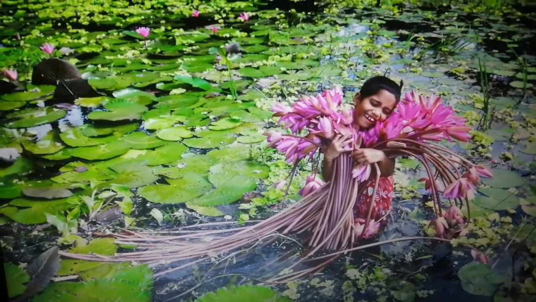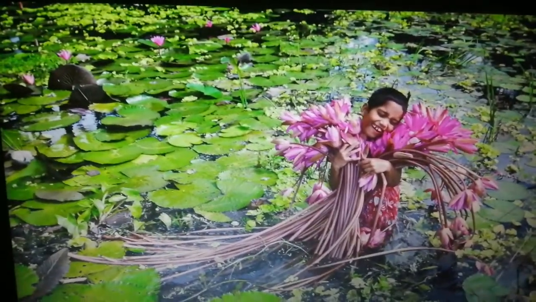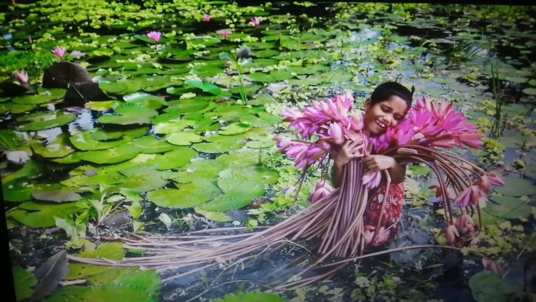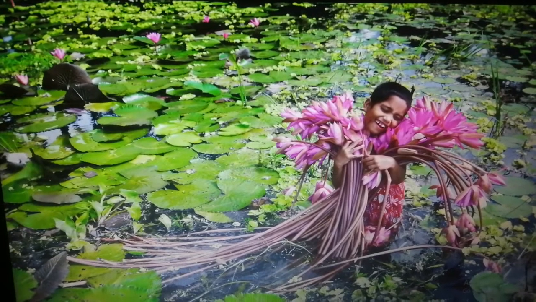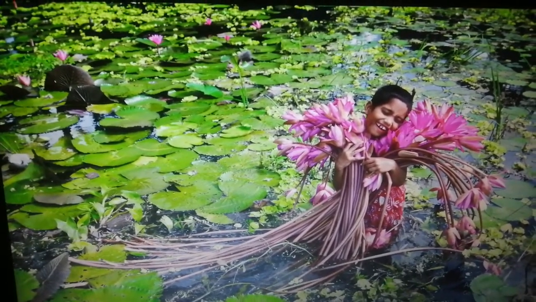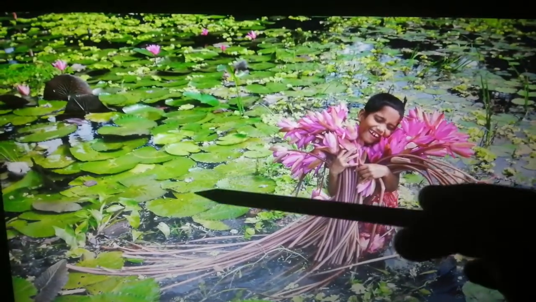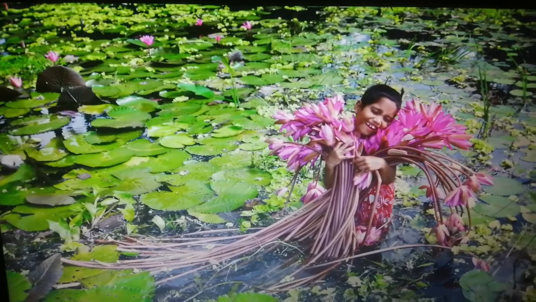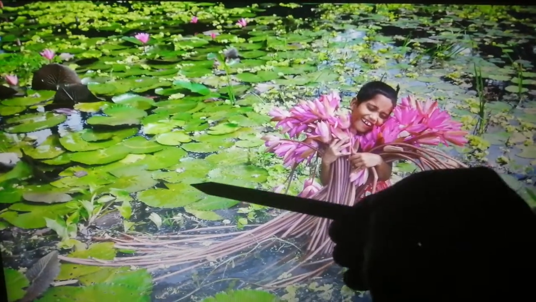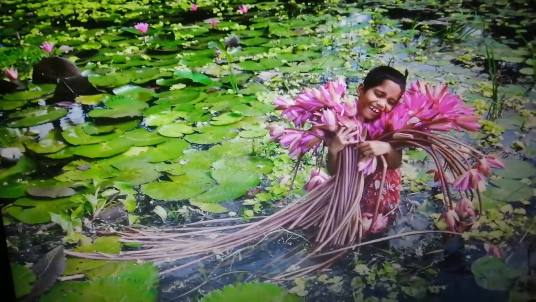Yes, and indirectly also necessary for photosynthesis, because without exchange of gases photosynthesis cannot take place. Yes, remember, water and carbon dioxide is required for photosynthesis. So to prepare their food, these leaves have to be outside the water because the stomata is on the top part or the upper part of the leaves.